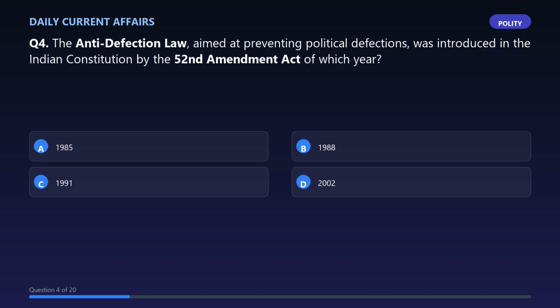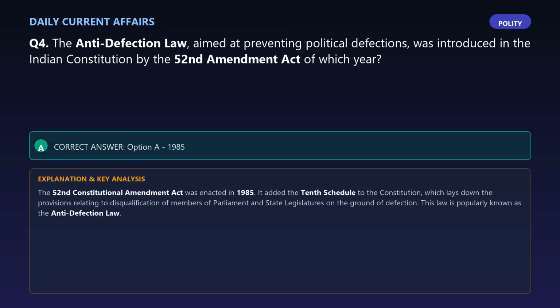Question 4. The anti-defection law, aimed at preventing political defections, was introduced in the Indian Constitution by the 52nd Amendment Act of which year? The correct answer is option A, 1985. Explanation: the 52nd Constitutional Amendment Act was enacted in 1985.